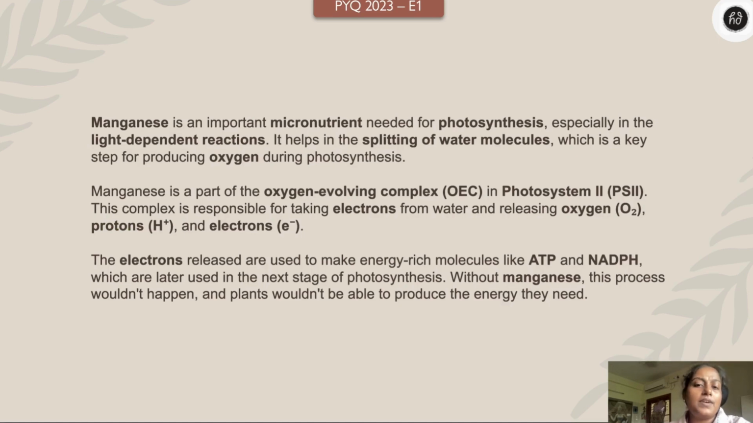Yeah, very important. It plays a very vital role in splitting of water. So what happens is it is a part of the oxygen evolving complex, OEC, in photosystem 2, right? So that is why it is responsible for taking the electrons from the water and releasing oxygen, protons, and also electrons, right? Therefore manganese plays a key role in splitting of water.